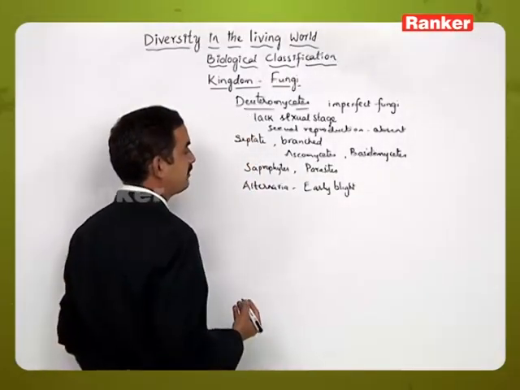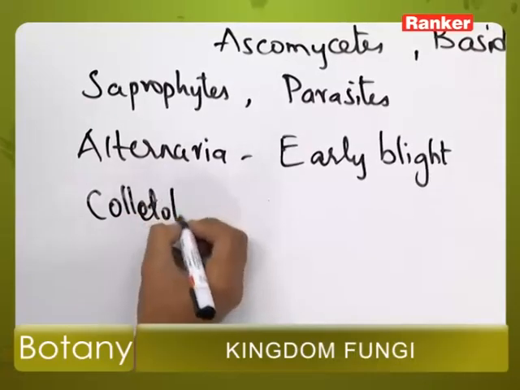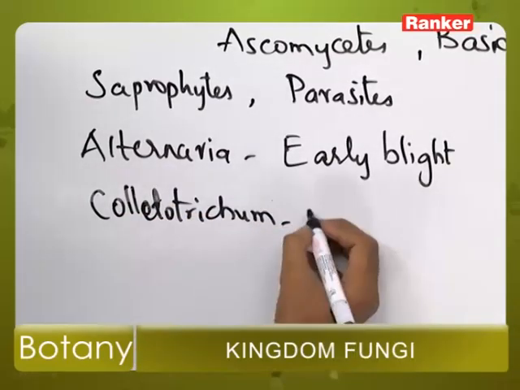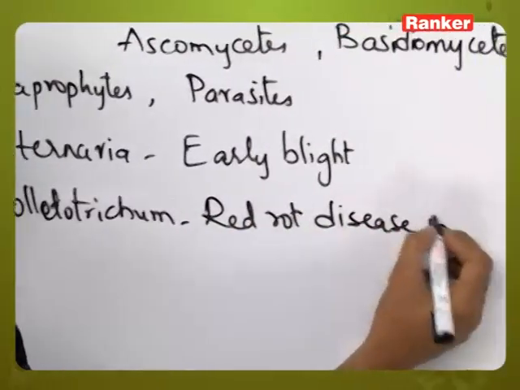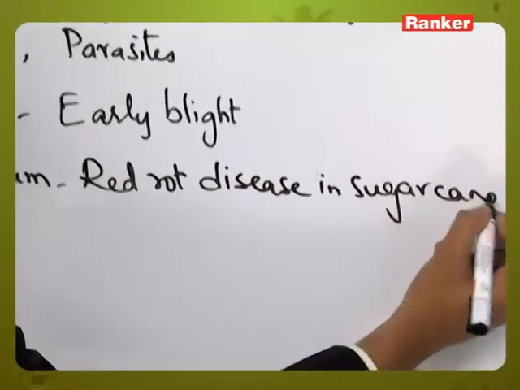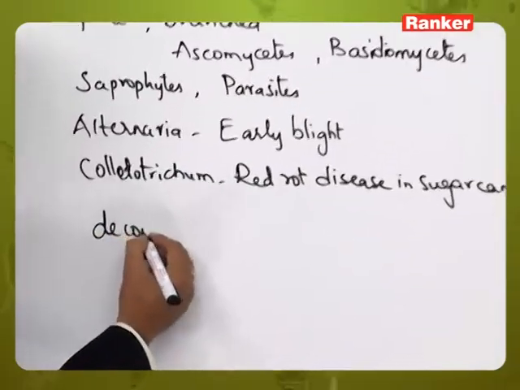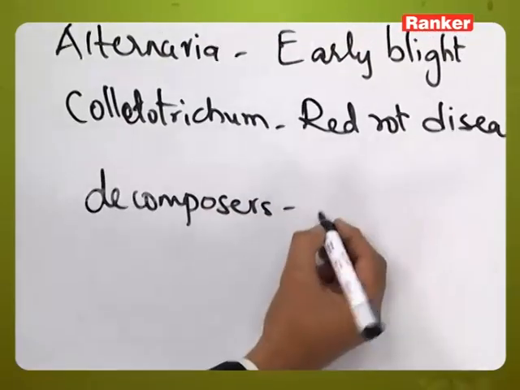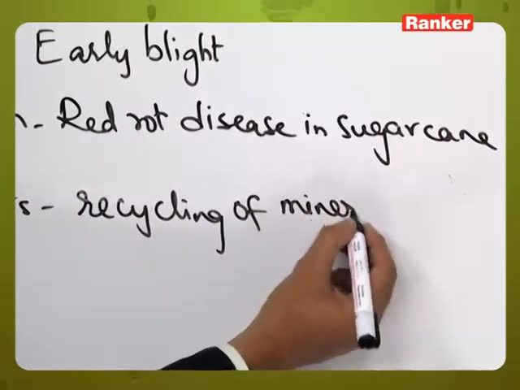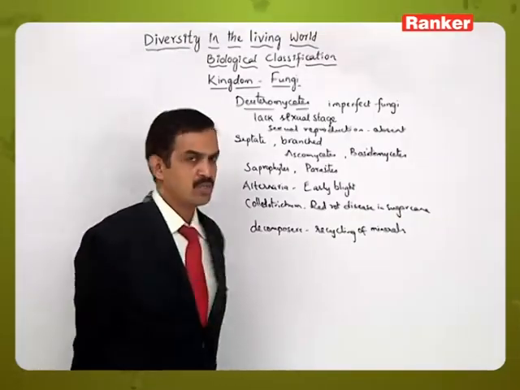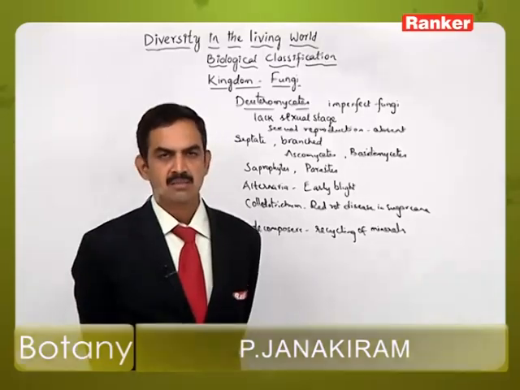and another example is Colletotrichum, which causes red rot disease in sugarcane. And when they are present in the form of saprophytes, they are considered to be decomposers, and as decomposers, they are useful for recycling of minerals. So this is one other functional significance related to the Deuteromycetes members. These are the 4 groups of fungal members which are kept under kingdom Fungi.